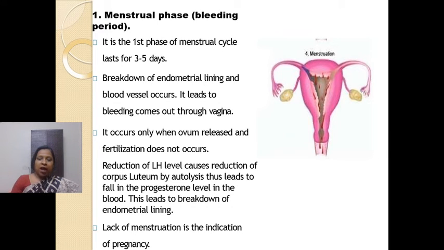Fine. Now what happens during this stage? The endometrial lining breaks down, right? As we know, the endometrial lining is richly supplied with blood vessels. So when that endometrial lining breaks down, the blood vessels are opened, right? And it leads to the release of blood and mucus. Fine. So bleeding occurs through the vagina, as you can see in the diagram.